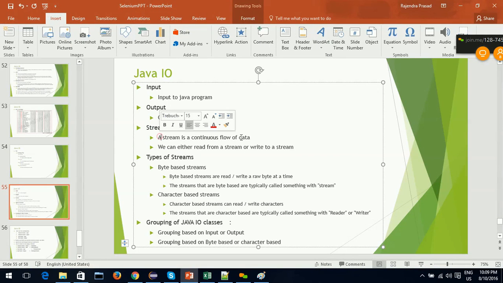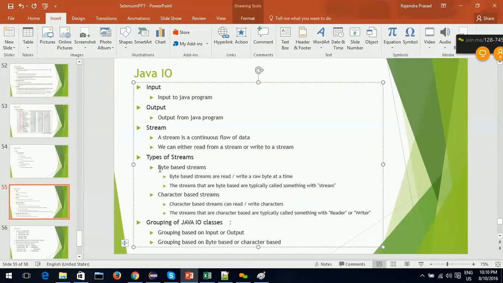So a stream is a continuous flow of data. We can either read from a stream or write to a stream. When we are doing a read operation, we read from the input file. The data present in the input file is read in the form of a stream. Similarly, when we write data to the output file, we write to an output stream first. That output stream is then stored in the output file. Okay, types of streams. This is most important.